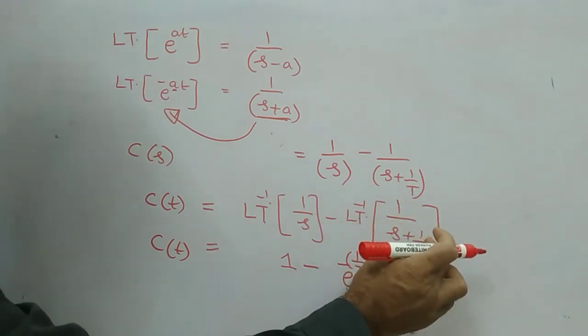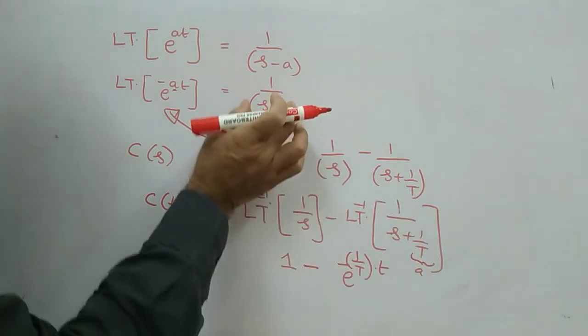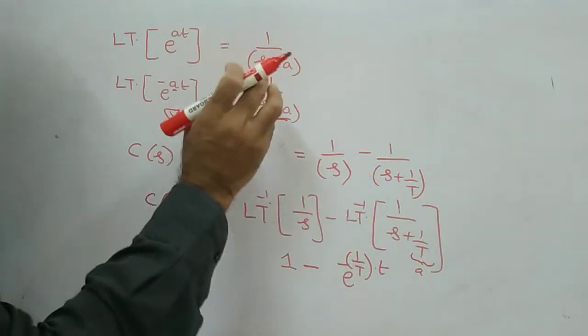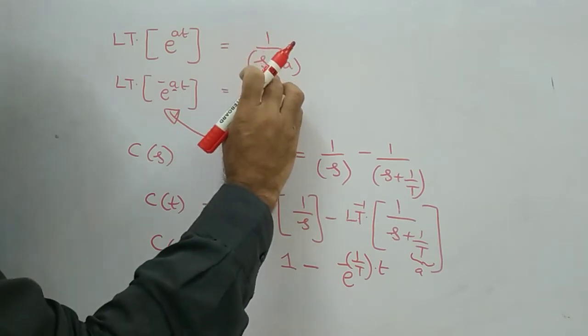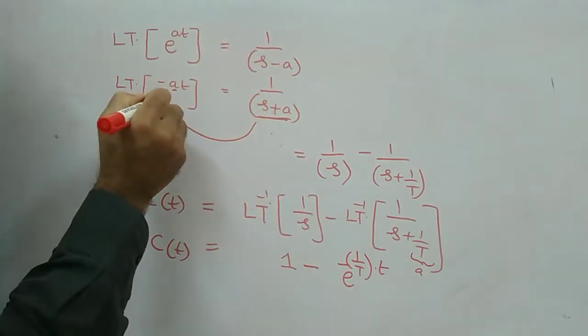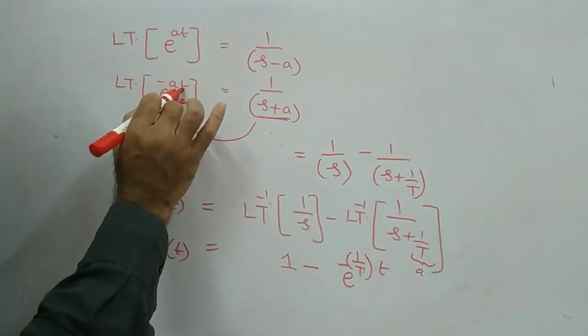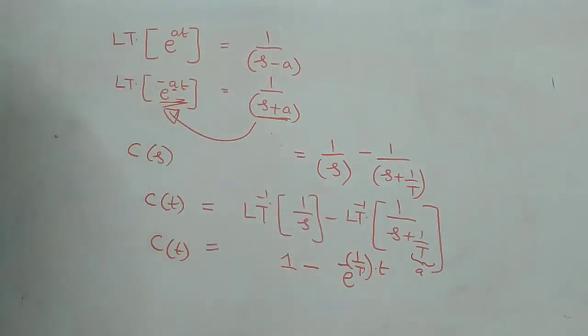S plus a, with 1 by T considered as a. This is 1 by s plus a. Now, apply inverse Laplace transformation to this. If you apply inverse Laplace transformation to this, you will get e power minus a t in the time domain. Minus is there. a is nothing but 1 by T, into time small t, you have to write there.